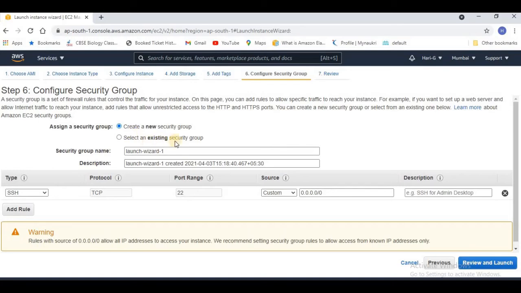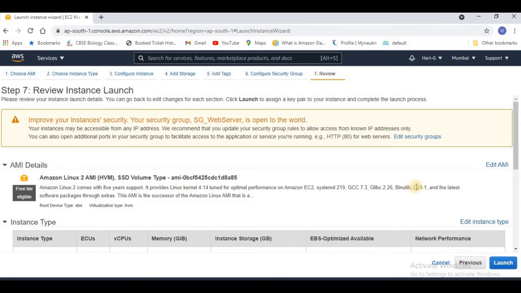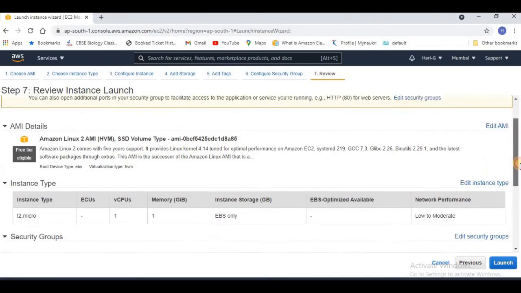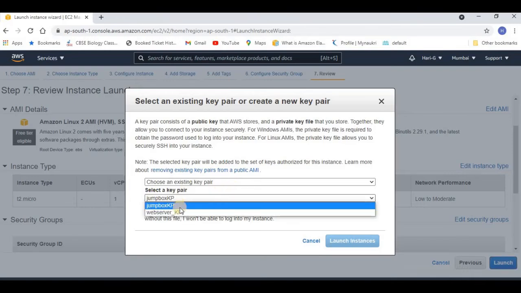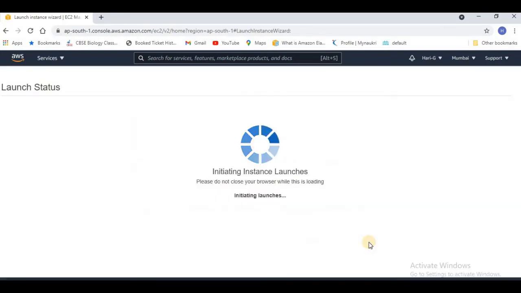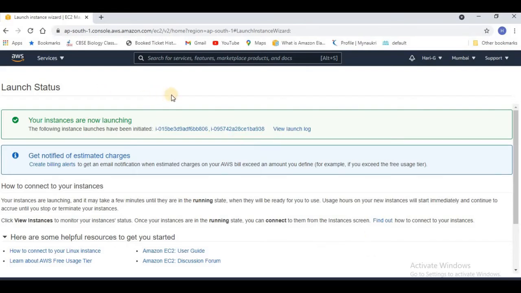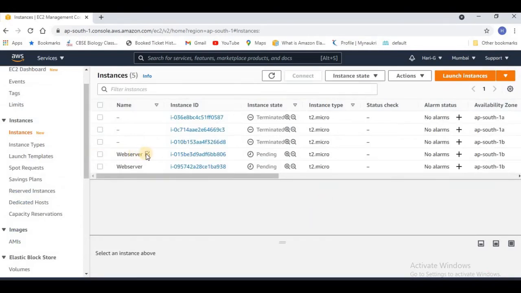For the security group, as I already have it, I can select the one created for the web server. In this only one rule is available, allowing SSH traffic, and simply I can just review and launch these. The key pair I already have created, and I'll select it for my web server, check the acknowledgement and launch the instances. In a short while you will see my instances are running. So I have these two web servers just now created, in the pending state.